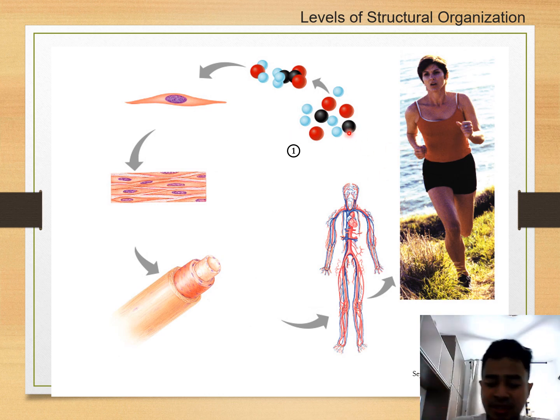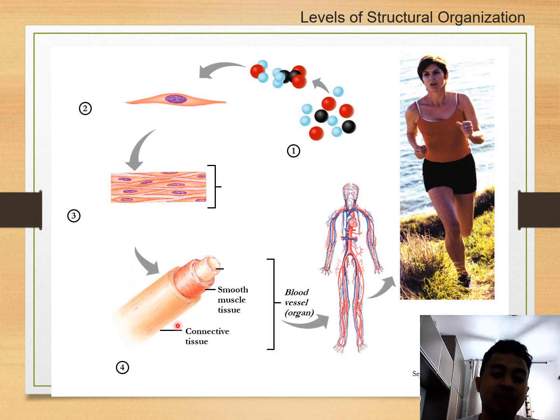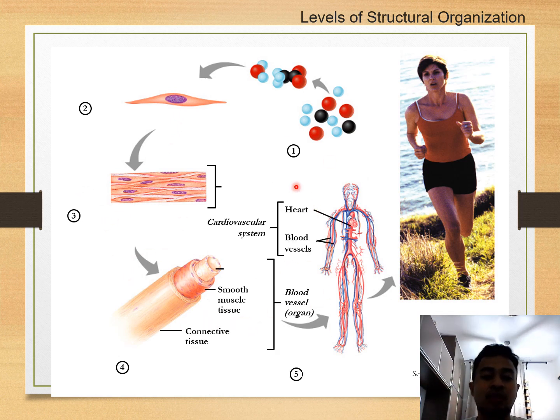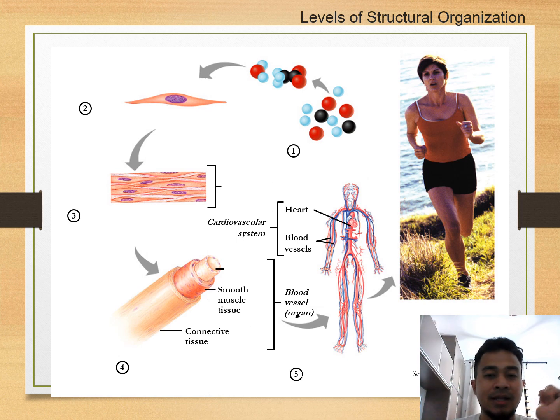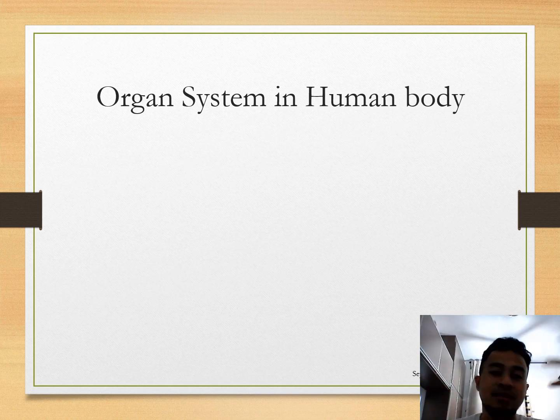Okay, so let's recap. We did not go further on this, but we just show it here. All right, we have atoms. Okay, after atoms we have molecules. Molecules, macromolecules become a cell, cells become a tissue, tissues become organs, and lastly all these organs make a function for a complete human being. Okay, that's all about this particular small chapter.